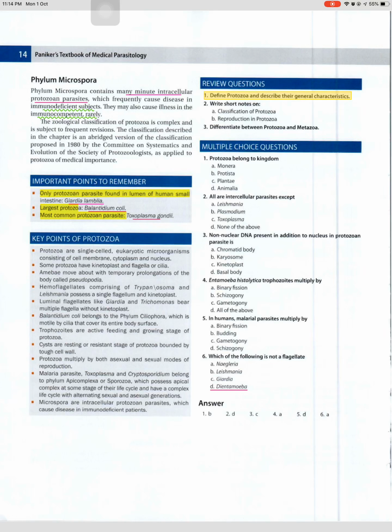Review questions. 1. Define protozoa and describe their general characteristics. 2. Write short notes on A. Classification of protozoa. B. Reproduction in protozoa. 3. Differentiate between protozoa and metazoa.